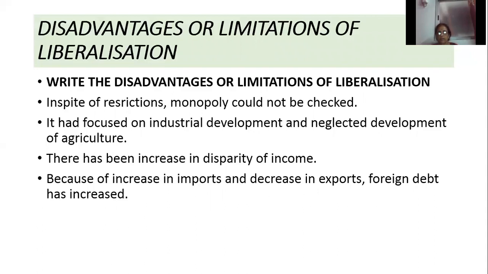So what is meant by liberalization? Government gradually reduces the restrictions and the controls imposed on private sector and encourages economic development. This is called economic liberalization. Then next question, which reforms are related to economic liberalization? First one is that there has been reservation of 18 industries, and for industries other than these, earlier it was compulsory to take government permission.